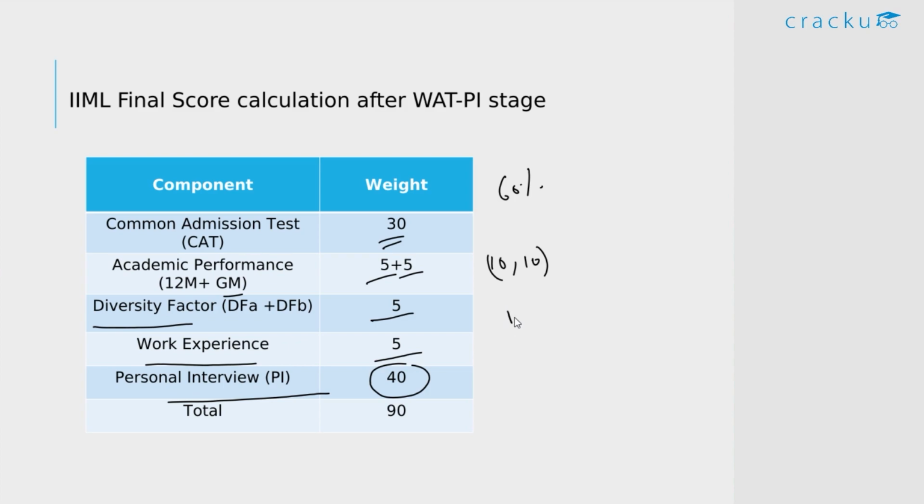So usually they also have 10% weightage for the written ability test, but due to the current COVID situation, they have decided to exclude the WAT from the final selection for the batch of 2021 to 23. So the total score is 90. It's usually 100, but now it's 90. And based on all these factors, they do the final selection.